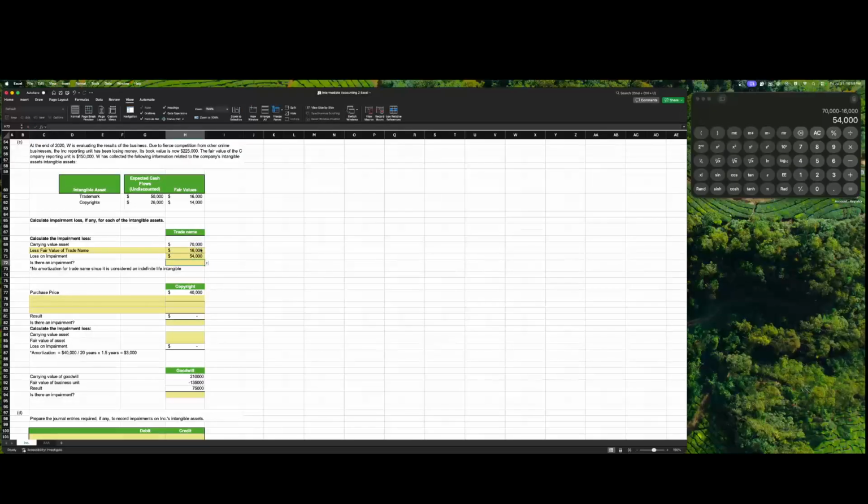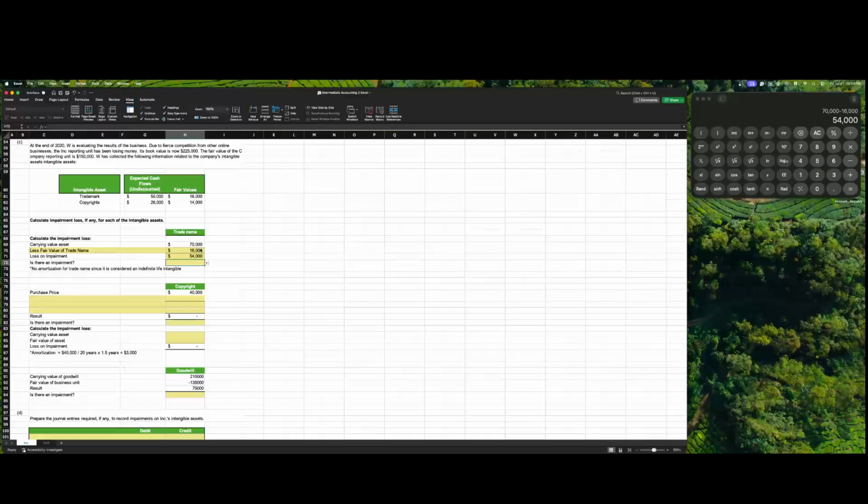Impairment is essentially like the value of the asset compared to the fair value of it. There's the purchase price, and then there's the book value, and then there's the fair value, the market value.